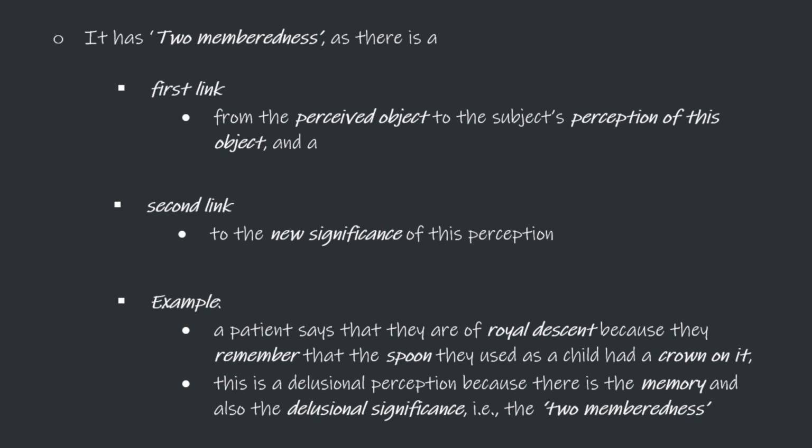A patient says that they are of royal descent because they remember that the spoon they used as a child had a crown on it. This is a delusional perception because there is the memory and also the delusional significance, forming two-memberedness.